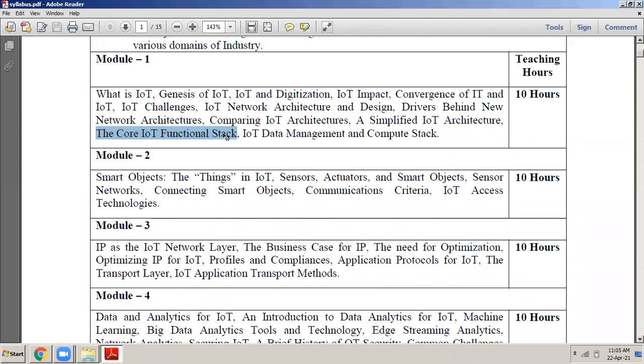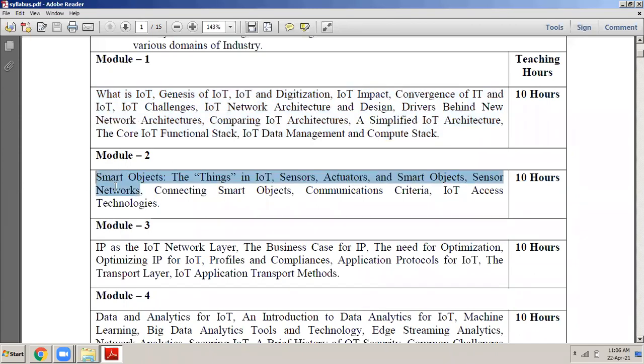Okay, which is always asked in the examination. But basically in this first module we are going to study what IoT is, the introduction to IoT, exactly how many modules there are, how many layers of IoT there are, what the architecture of IoT is, and of course what challenges are being faced by IoT. Okay, so this is what we will be studying in the first module.